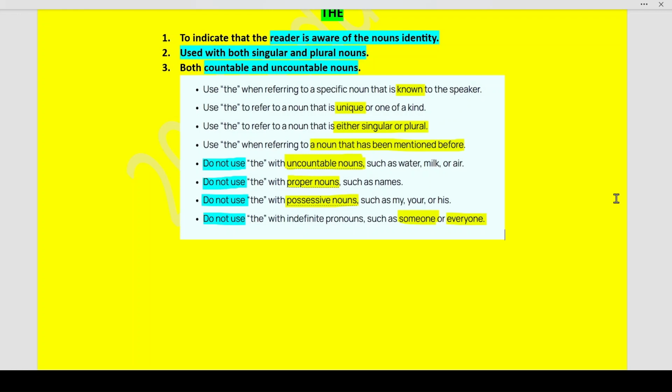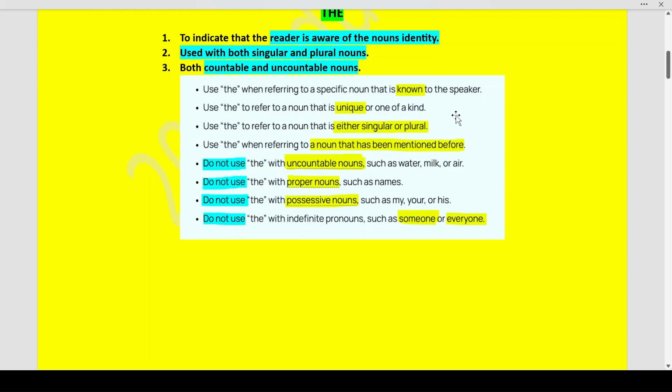Now, it defines an object or a person in a sentence also. So the man who wrote this book is a well-known poet, for example. So we are now speaking about or defining the man. So man, the man. Now, it refers to objects which are regarded as unique or one of a kind. I can give you an example as the sun gives us light. Okay. Now, what is unique? Sun is unique. So, we use the sun or the galaxy. These are all examples of nouns that are unique or one of a kind.